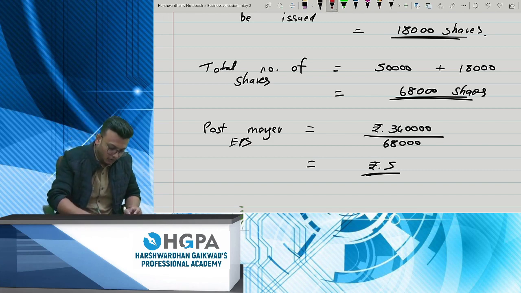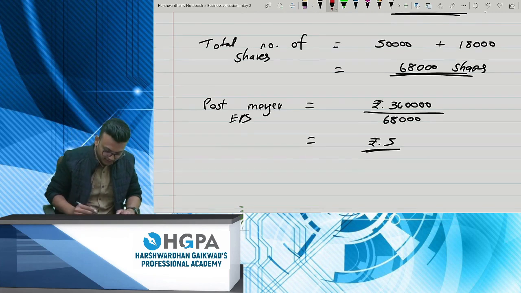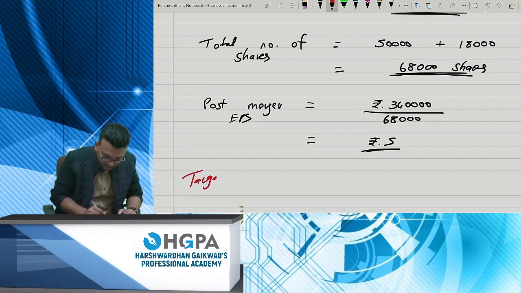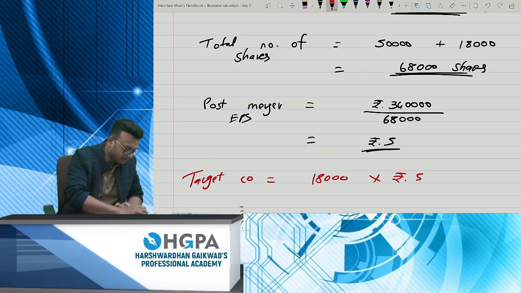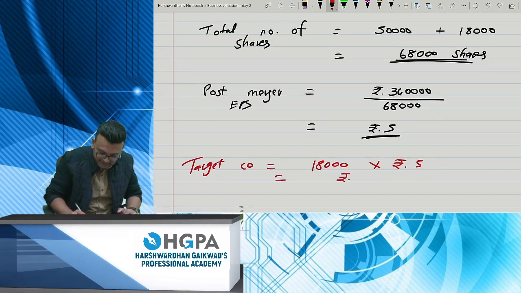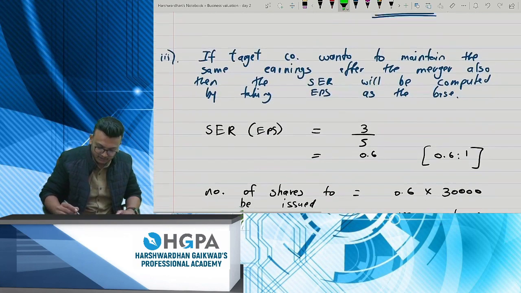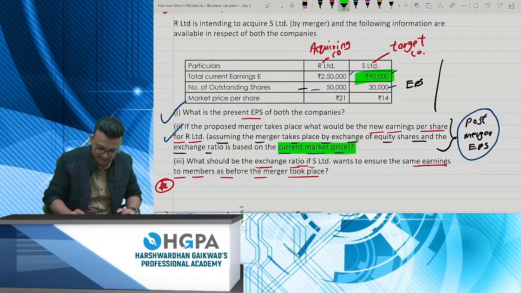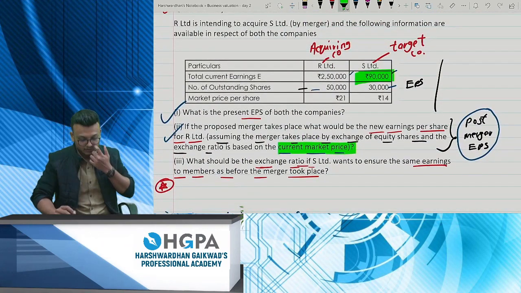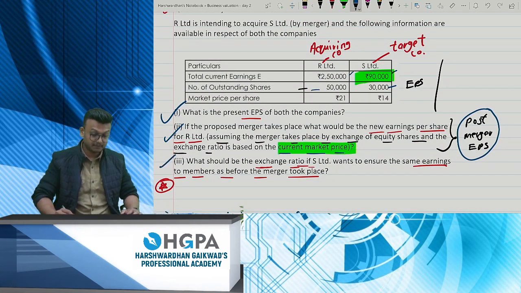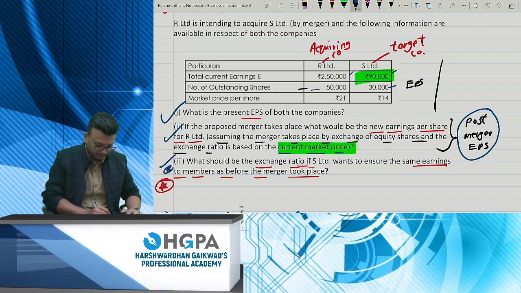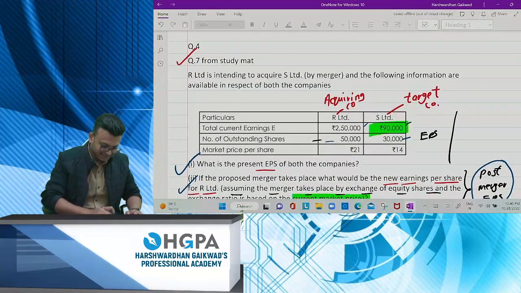Now just to cross-verify this, the shares to be issued for the target company was how much? 18,000. And how much is the post-merger EPS? It is 5. This answer should come 90,000, which is matching exactly with your before earning. So this is your answer, which matches with this. Where is your this 90,000? That's what they're asking you. Okay. So this is one more simple question. Question 3. Please mark the third question as important. Okay. Let's move on to the next question.